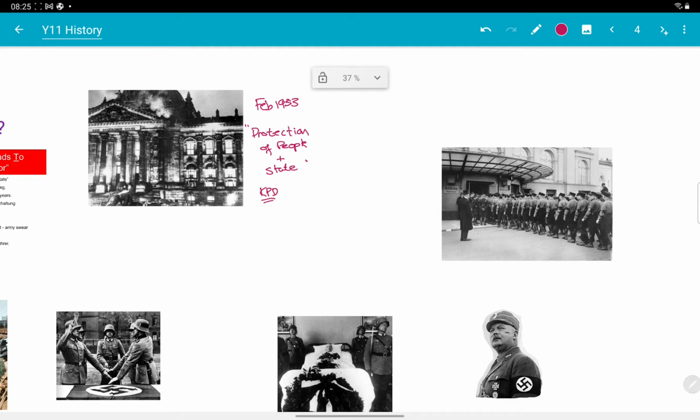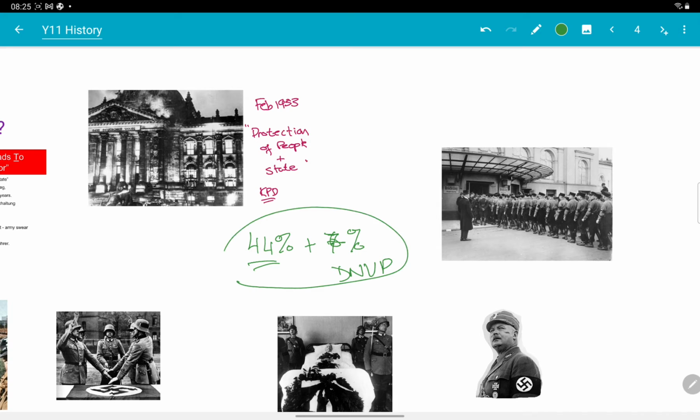After the Reichstag fire, we have the election of March 1933, and the Nazis win 44% of the vote in that election. Which is not a majority, but they're able to join with another party which had 6% or 7% actually, called the DNVP. And this gives the Nazis overall a majority of 51% in the Reichstag.